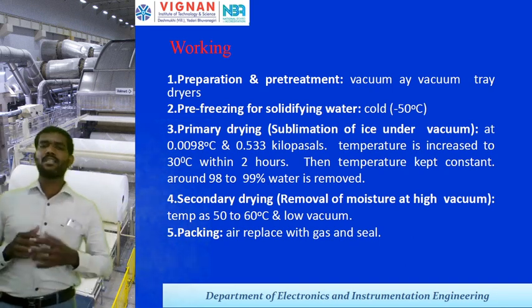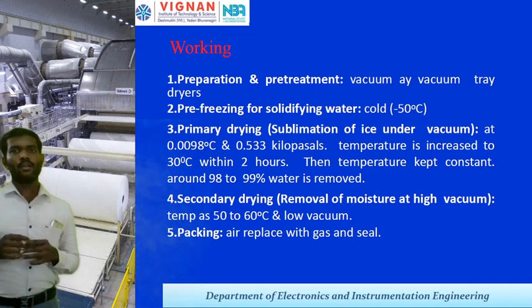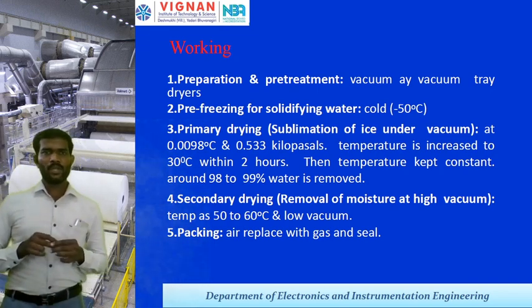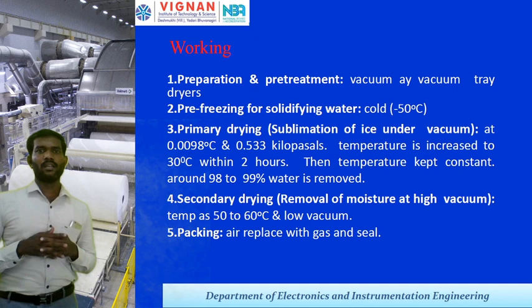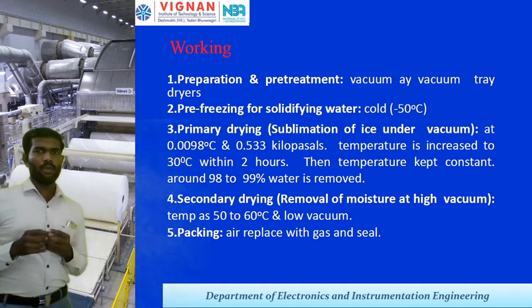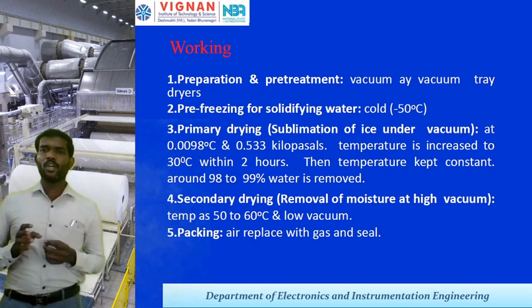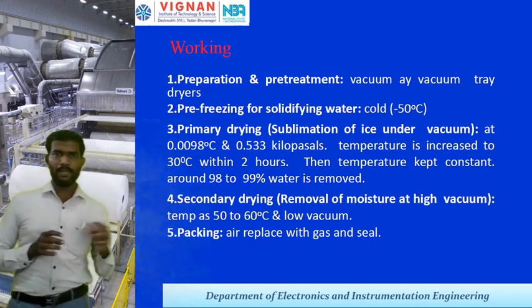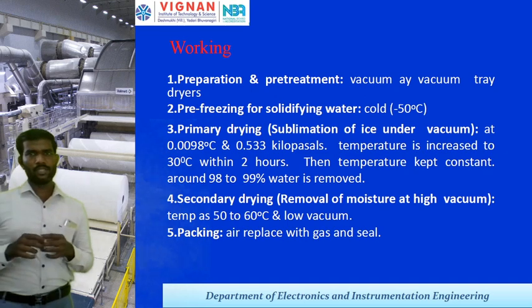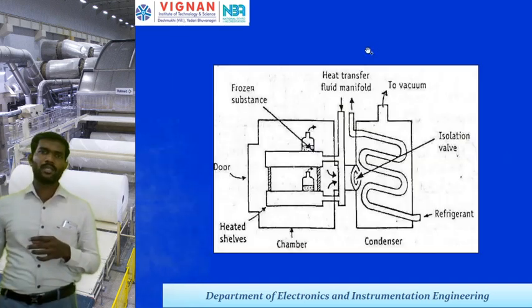And the secondary stage of drying in this freeze type drying, where the temperature is maintained at 50 to 60 degrees with a low vacuum. In this secondary drying, removal of moisture occurs at a high vacuum stage, and finally packing: the air is replaced with gas and that particular equipment is sealed.